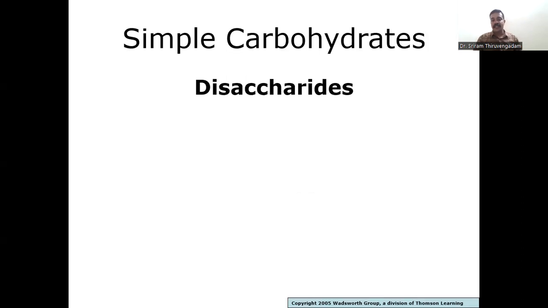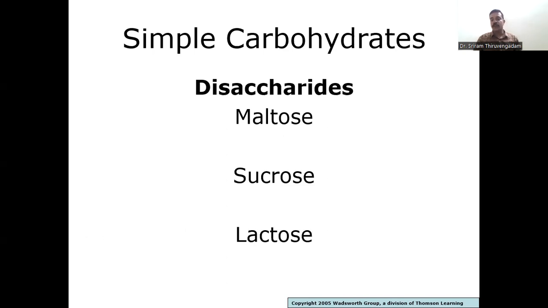Moving on to disaccharides, as you are aware, the meaning of di is two. So two sugars are joined together by glycosidic linkage. Good examples, as I told you: maltose, which is composed of glucose and glucose; sucrose, which is glucose and fructose; and lactose, which is glucose and galactose.